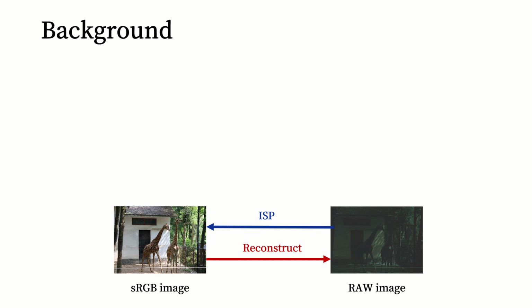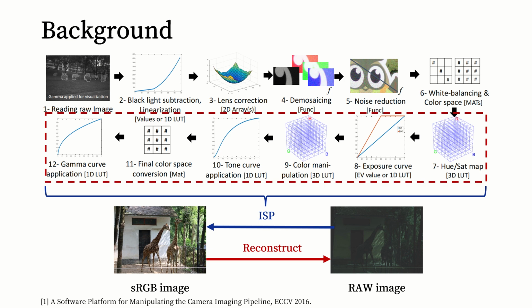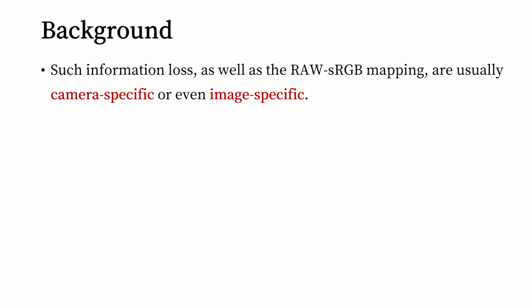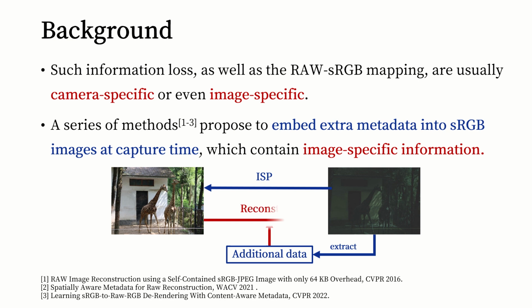If we go deep into the ISP, we will find that the ISP contains lots of procedures for the conversion. Among these procedures, there are many nonlinear operations, which will inevitably cause information loss. Such information loss, as well as the raw-sRGB mapping, are usually camera-specific or even image-specific, which means they vary based on camera type or even the parameter settings at capture time. To solve such a problem, a series of methods propose to embed extra metadata into sRGB images at capture time, which is called metadata-based raw reconstruction.